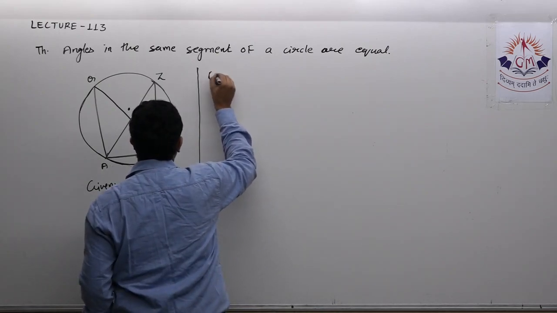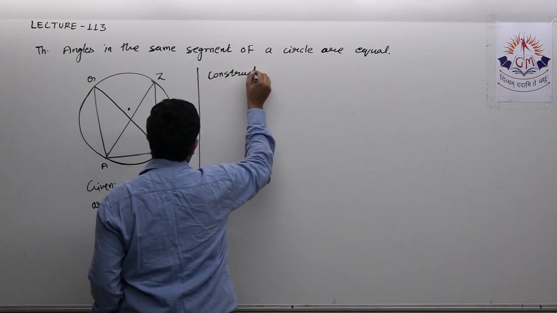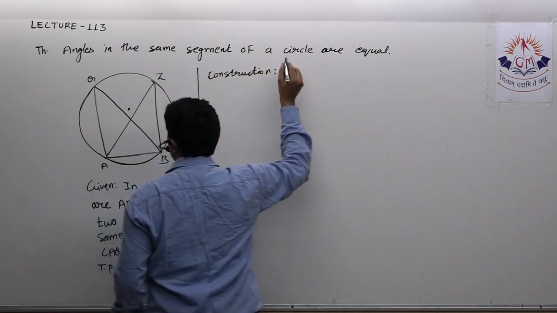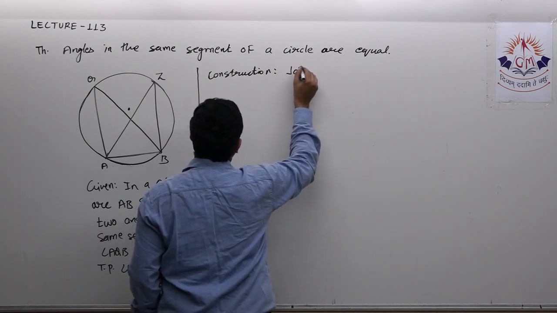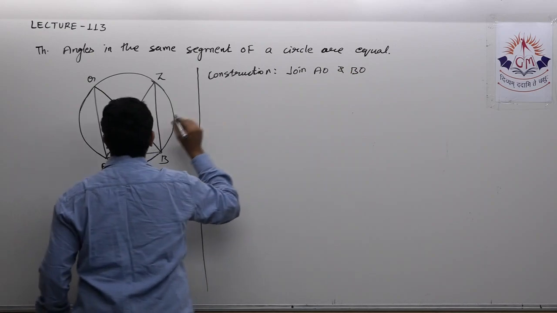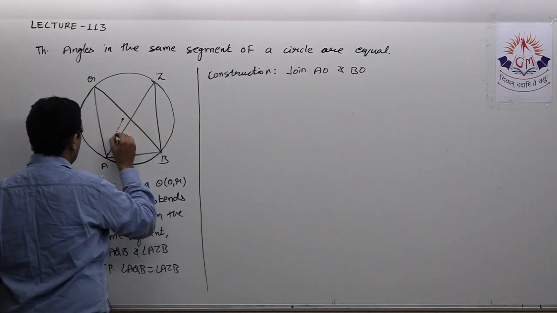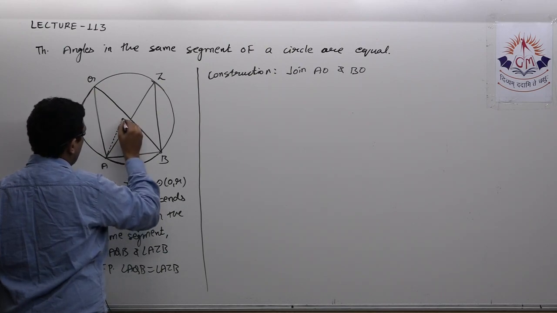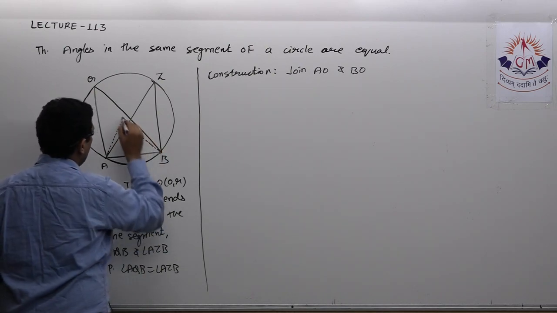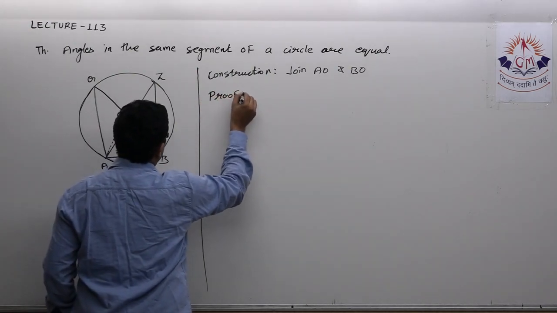So a small construction is required. Construction: join AO and BO. You might find this center is a little off because I'm drawing a rough diagram, but in this way you have to join AO and BO. Now, let us see its proof.